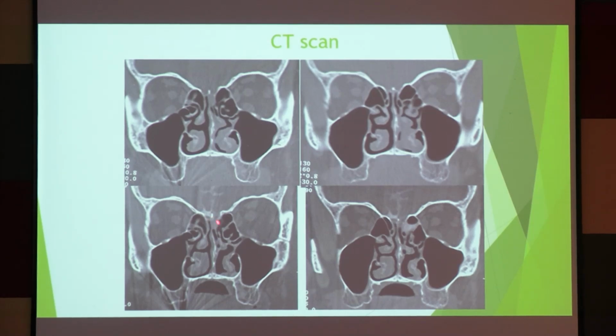Just look at this picture. This is the brain, the frontal lobe of your brain. It's prolapsing. There is a defect, right? It's coming into your nose. This is your brain matter along with meninges. So there is a bony defect, and it's prolapsing, and you will have a CSF leak here, right?